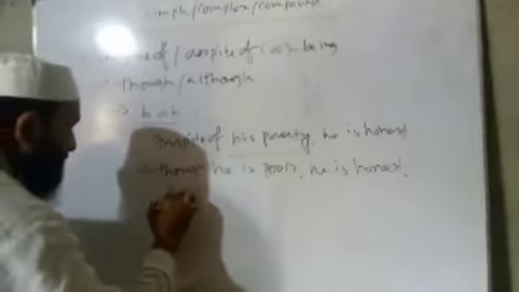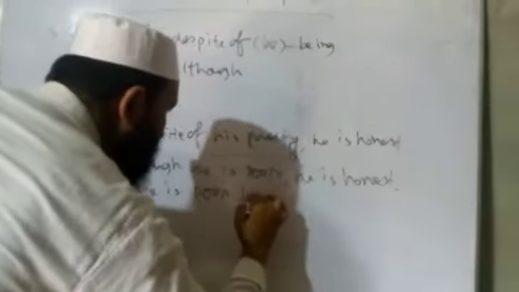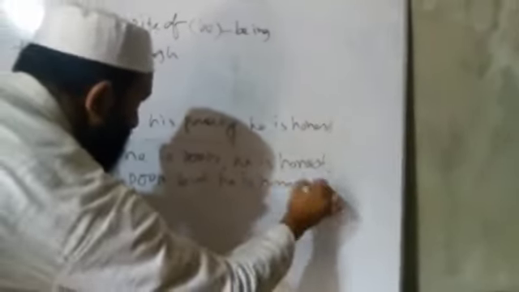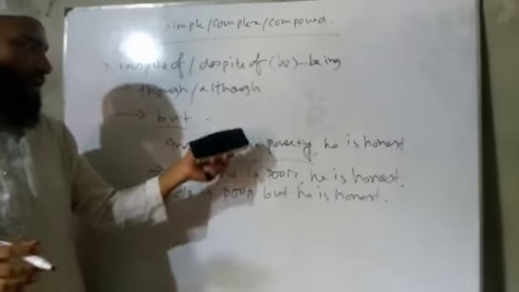So we can say, he is poor, but he is honest. Okay, one rule is done. Got the point? So in case of in spite of, we have to use a possessive phrase here, or if there is any verb, then it will be in being. In spite of his poverty, he is honest.